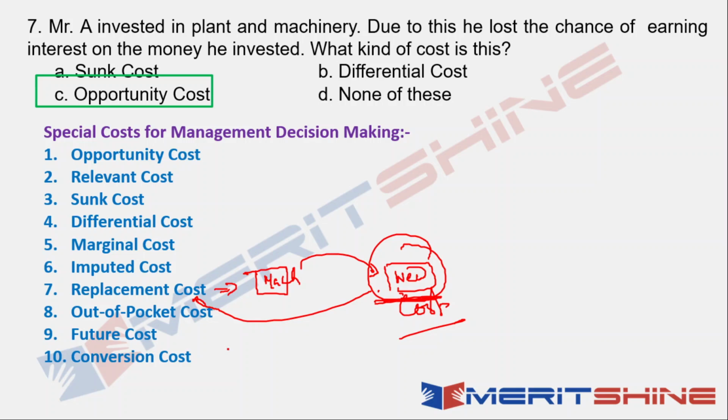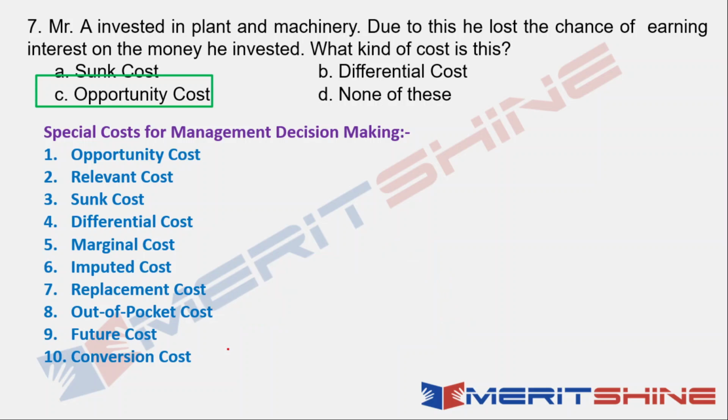The current market cost of replacing an asset is your replacement cost. Okay. Next, out of pocket cost, also known as explicit cost. What does it mean? Explicit cost or out of pocket cost is a cost that requires money to be spent, meaning actual cash should go out. Whereas implicit cost does not require money to be spent.